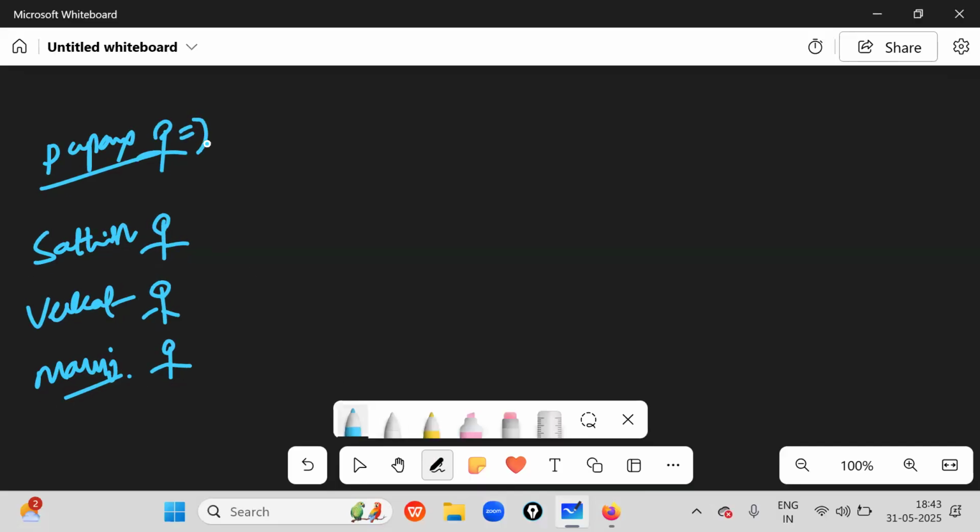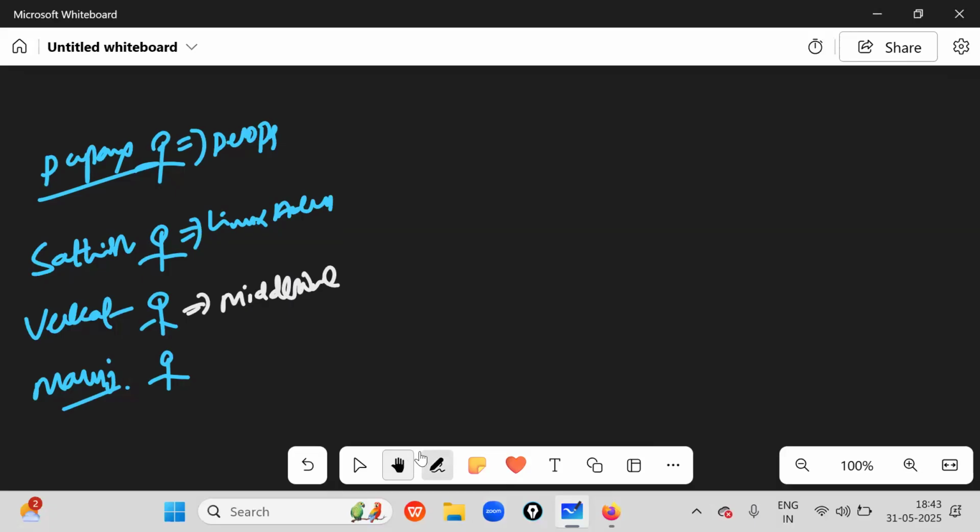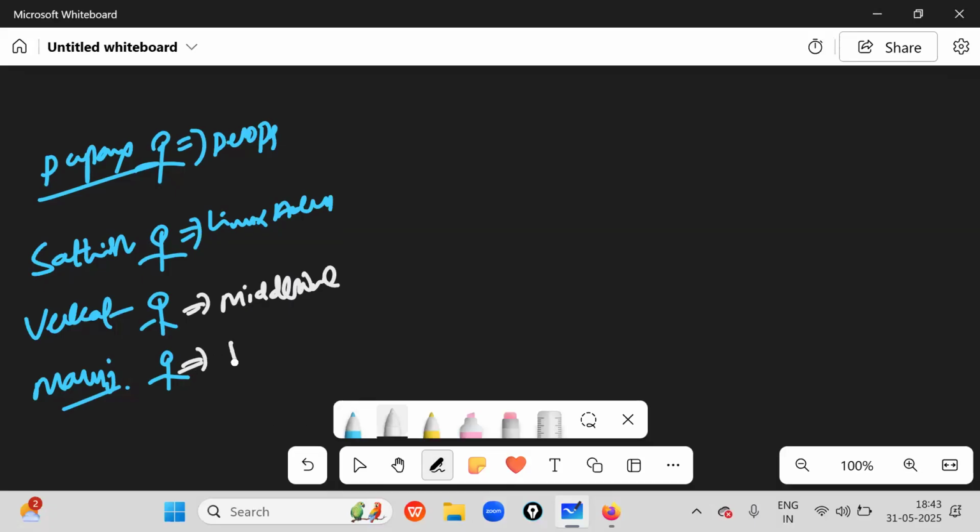Papa Rao is my DevOps engineer. Satish is my Linux admin, L3 support engineer. Venkat is a middleware admin, very important. Manoj is a DBA, database administrator.